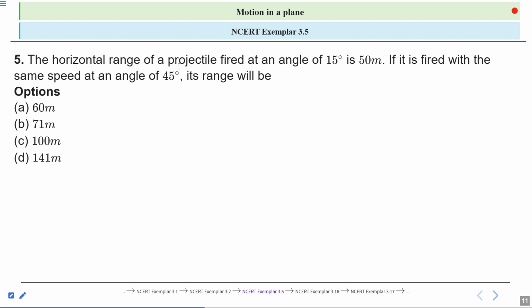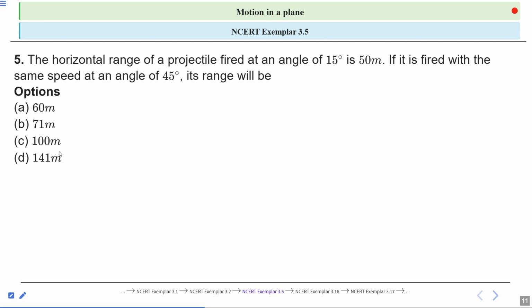The horizontal range of a projectile fired at an angle of 15 degrees is 50 meters. If it is fired with the same speed at an angle of 45 degrees, its range will be what? So in this question, you have to find out the range of the projectile. Given options: option A 60 meter, option B 71 meter, option C 100 meter, and option D 141 meter. So which one is the correct range of the projectile?